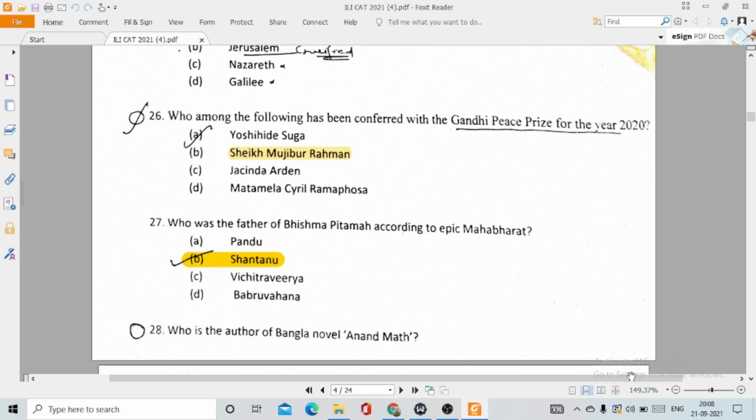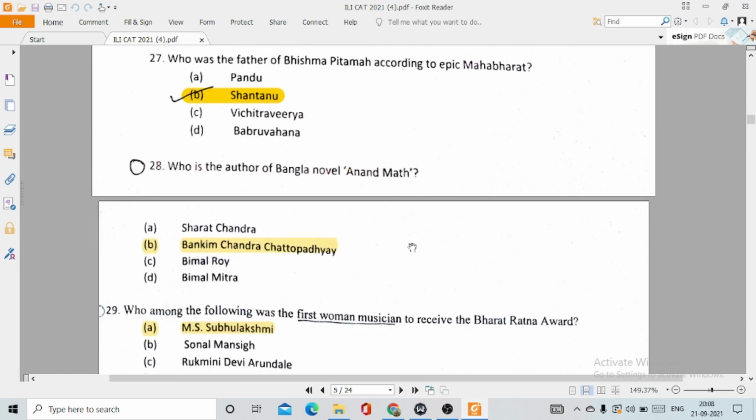So I have actually seen, if I talk about the previous year question papers, that ILI generally asks questions from the mythological books. So this time the question is, who was the father of Bhishma Pitama according to epic Mahabharata? This is option number B. This is King Shantanu. Then 28.